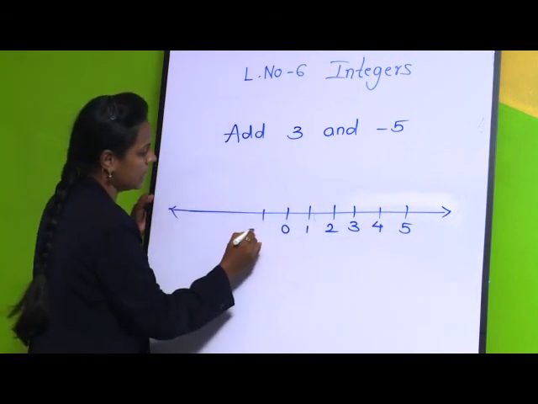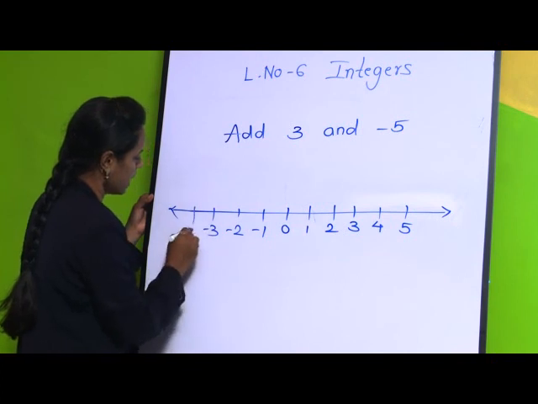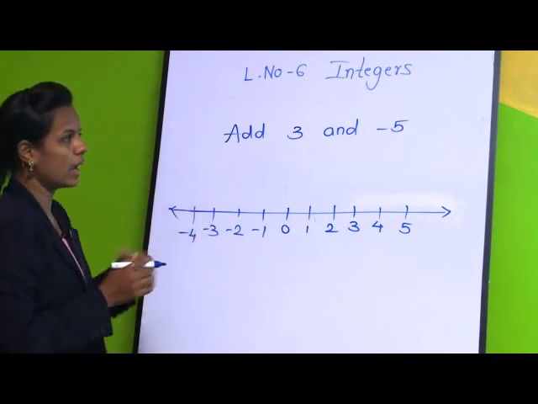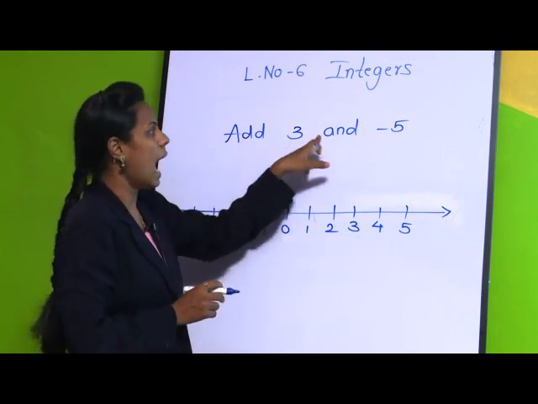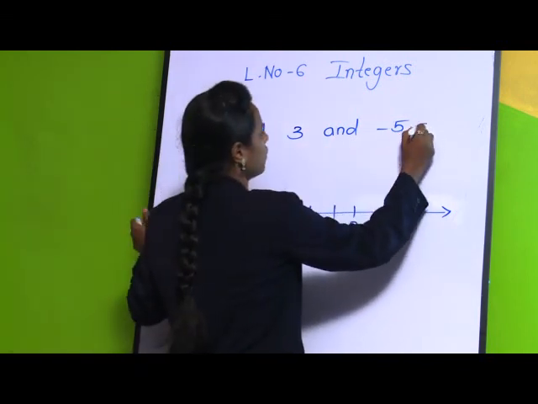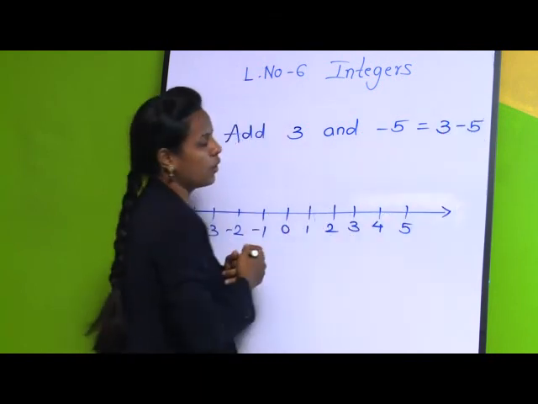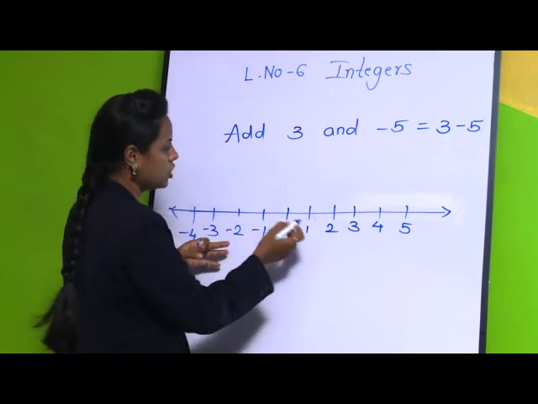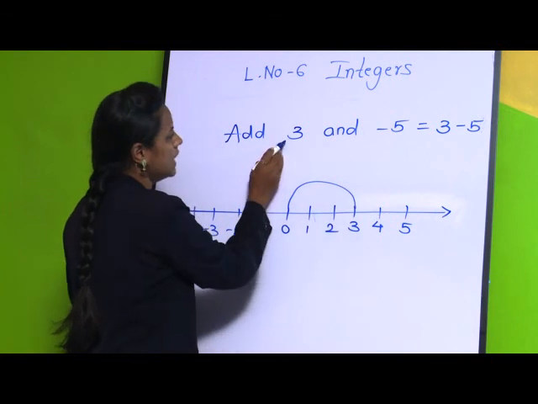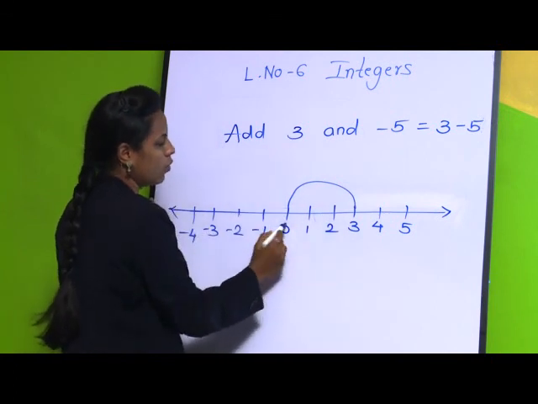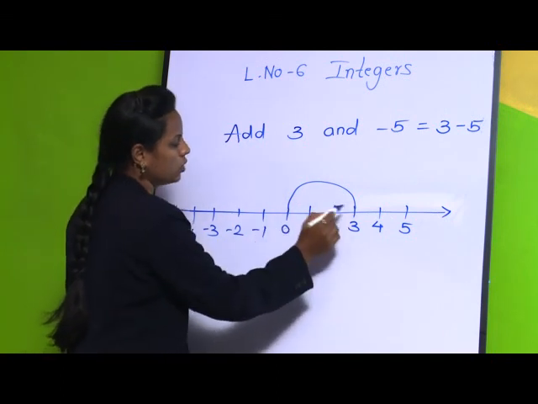Now, towards the left side minus 1, minus 2, minus 3, minus 4. Okay. So now add 3 and minus 5. It means first of all we have to add 3 and then minus 5. Okay. So let us jump to 3 first. We have 3 here, as it is a positive integer. So we are moving towards the right from 0. So we have jumped from 0 to 3.